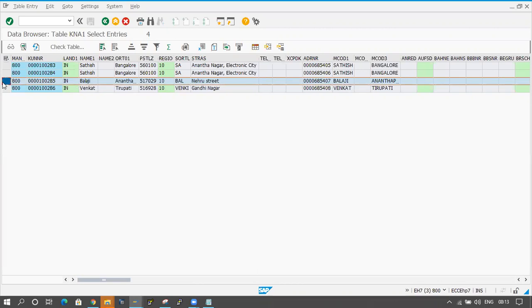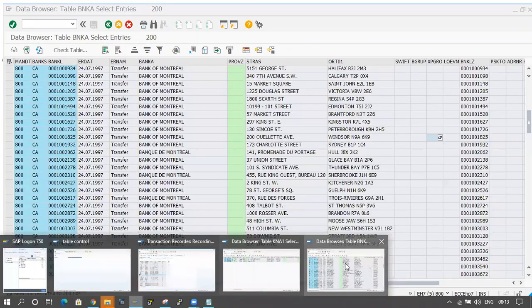So I want to check what is the bank details of this customer. Okay, the customer number is 100286. I want to check the bank details. Here, bank details won't come. In KNA1 table, bank details won't come. If you want to check the bank details, then we have to go for one more table, that is KNBK.